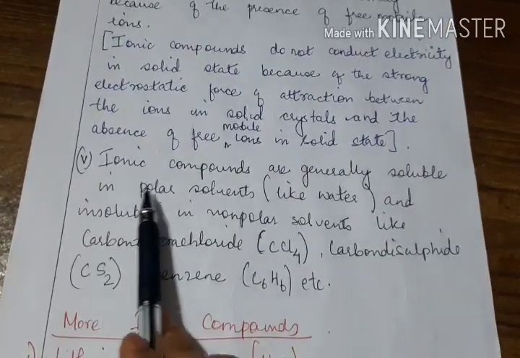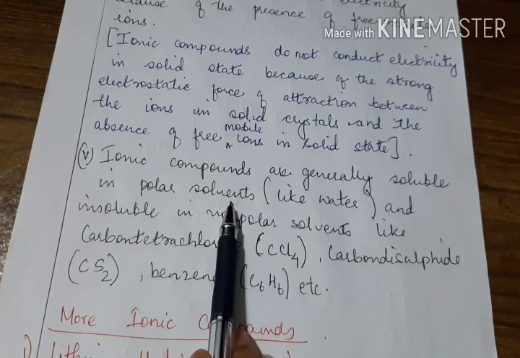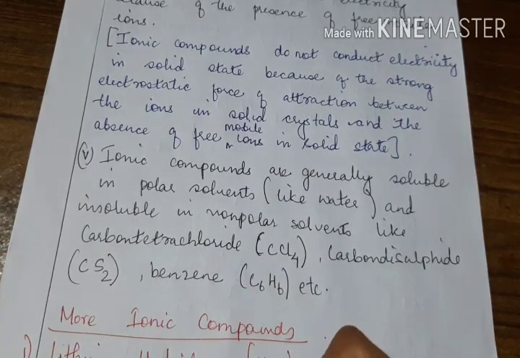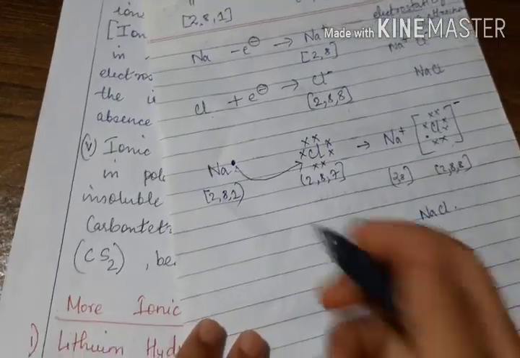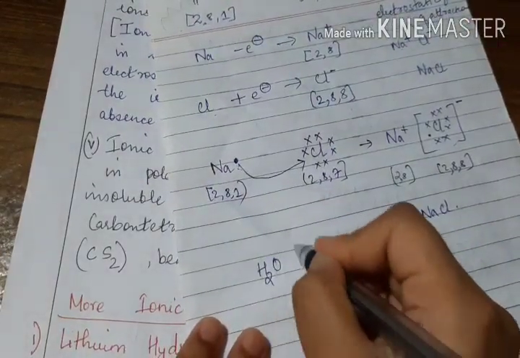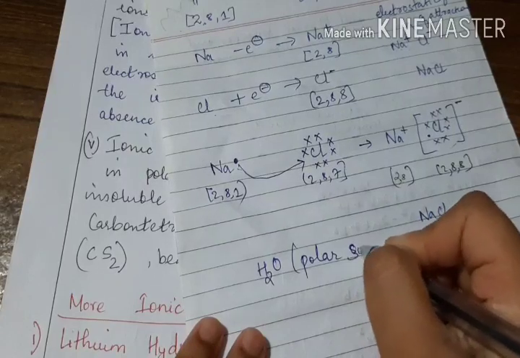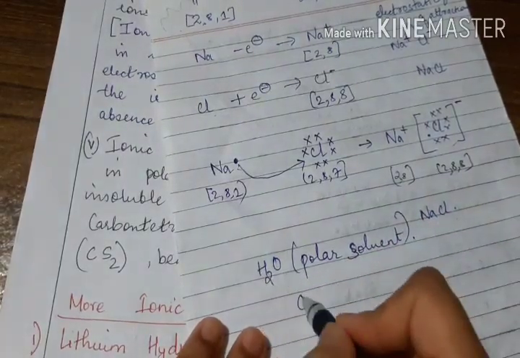Then the fifth one: ionic compounds are generally soluble in polar solvents. Polar solvents are the solvents which will have charge distribution in their molecules, like for example water. Water is H2O. It is also a polar solvent or compound. Why is it polar?